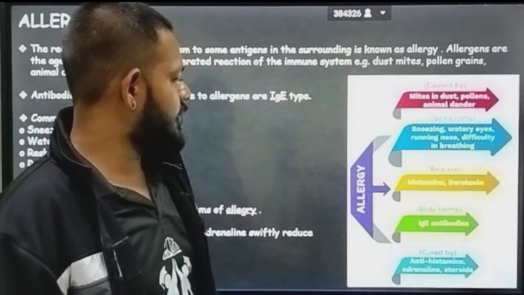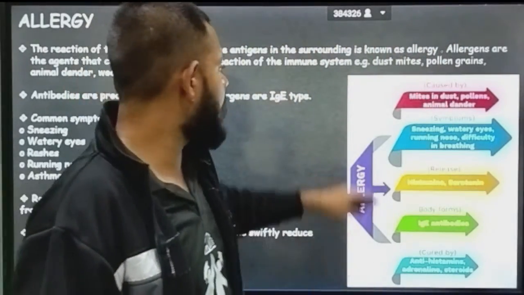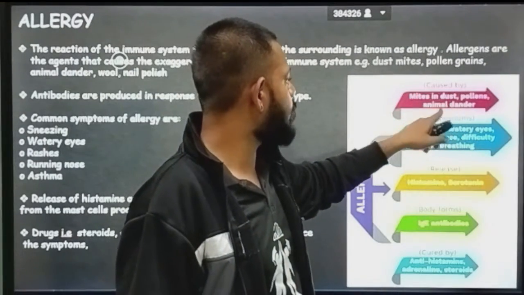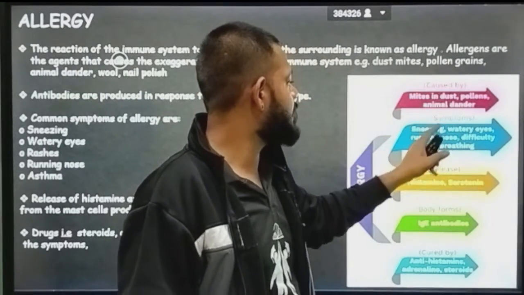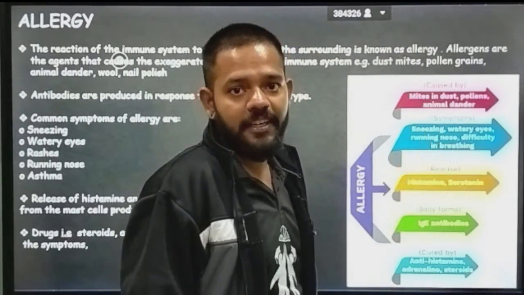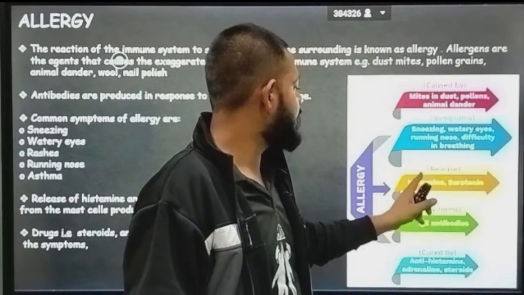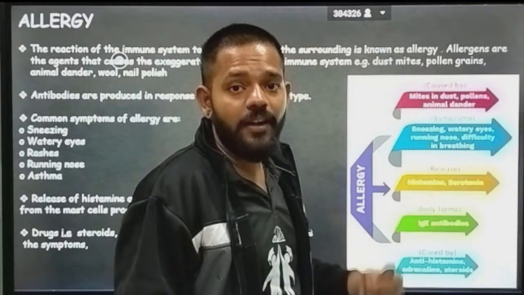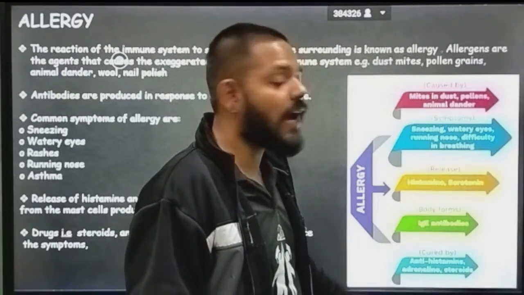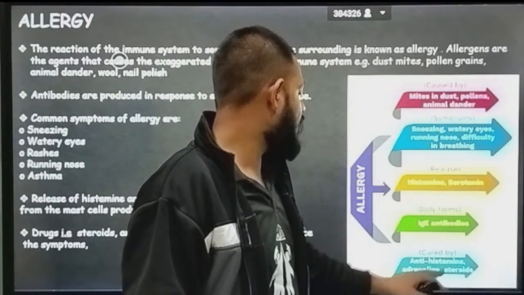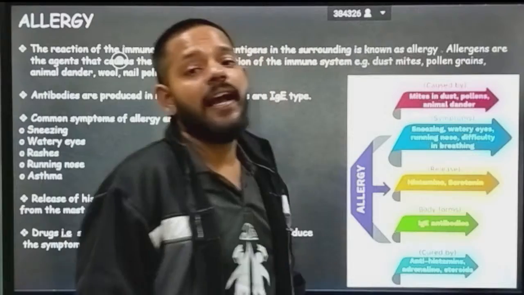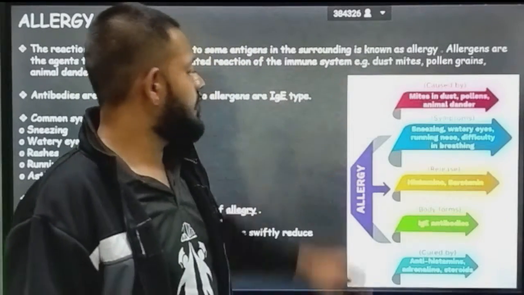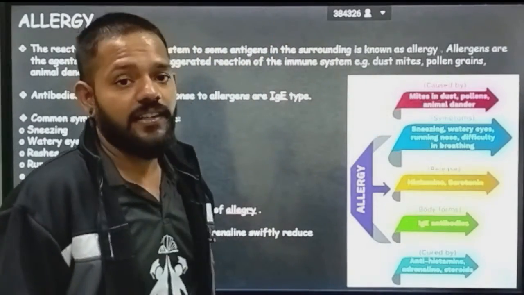So this is a summary of allergy. It is caused by mites in dust, pollen and animal dander. Symptoms are sneezing, watering eyes, running nose and difficulty in breathing. It releases histamine and serotonin. The antibody the body forms to fight it is the IgE antibody, and it is cured by antihistamine, adrenaline and steroid drugs. This is the summary of allergy.